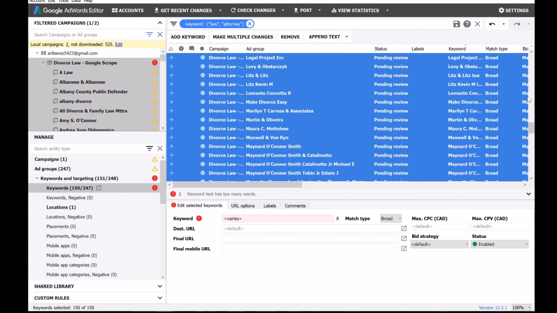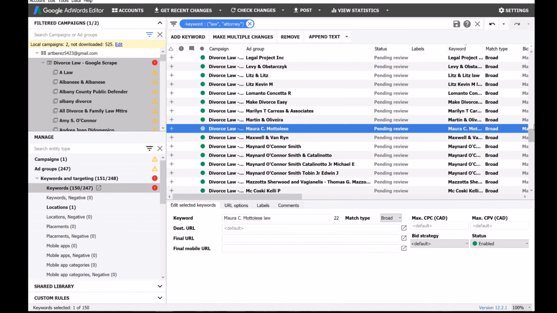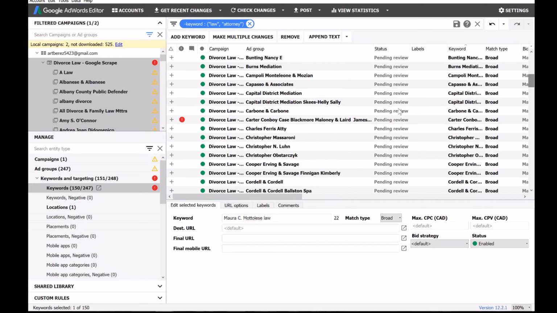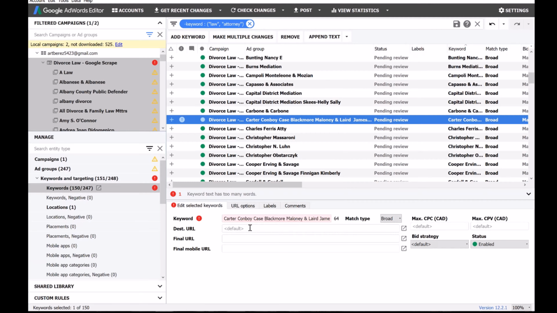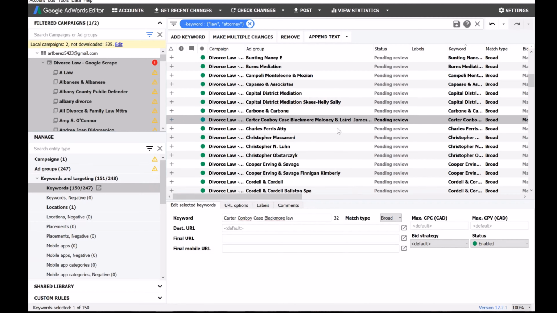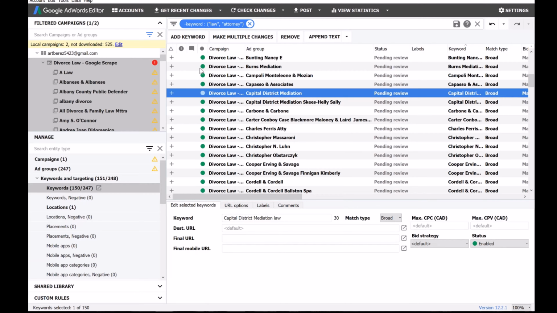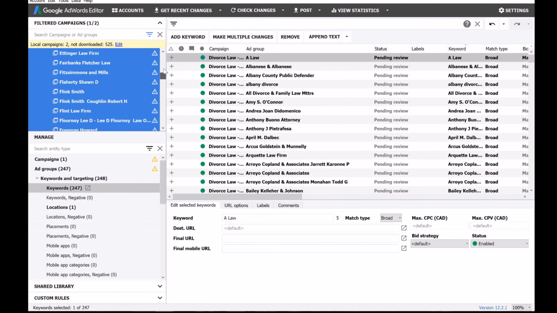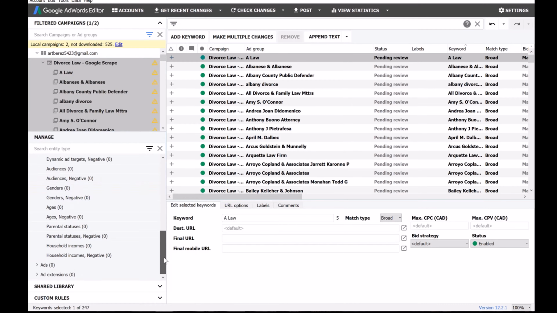Finished. Now, as you can see, one of the keywords has too many words. So, Case, Blackmore, Malone. This one's way too long. So I guess we can just slim this down to that. Okay. This could be a popular keyword. It could not be. Who knows? But we'll just fix it up like this. And then next up, everything is good to go there. Go ahead and make your ads. I won't go into detail in this video because it's already getting pretty long.